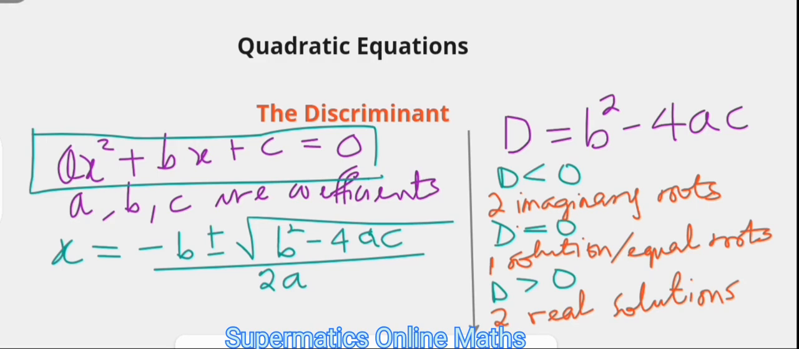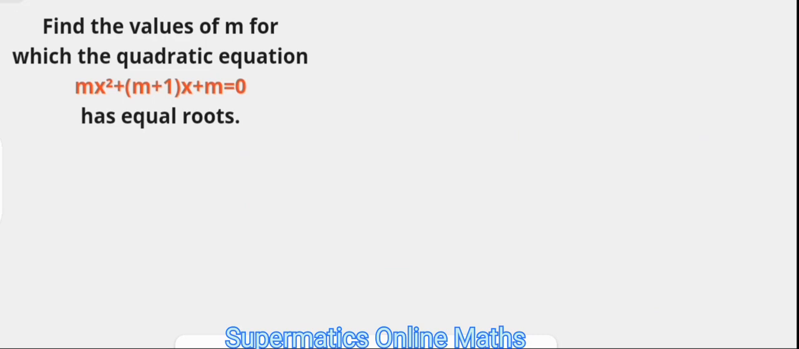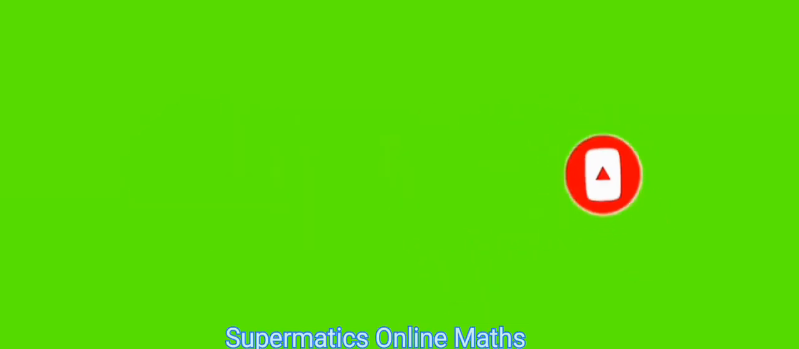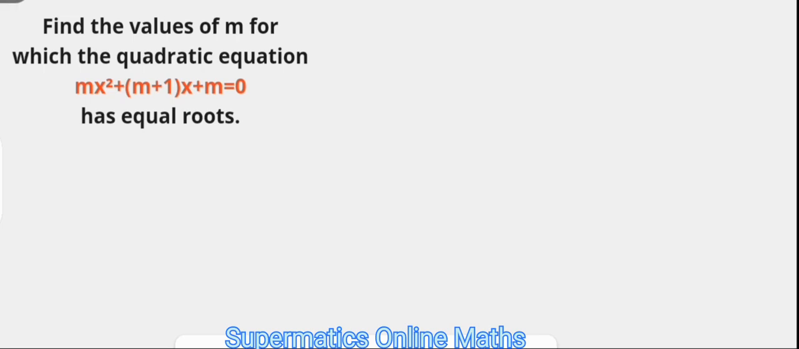Now let us apply the discriminant to solving this problem. The problem says find the values of m for which the quadratic equation mx squared plus (m plus 1)x plus m equals 0 has equal roots. First, we're going to compare this with the standard form of quadratic equations, and when that is done, a is going to be m, which is the coefficient of x squared. B is m plus 1, that's the coefficient of x, and c is m, that is a constant term, or the term without any x.